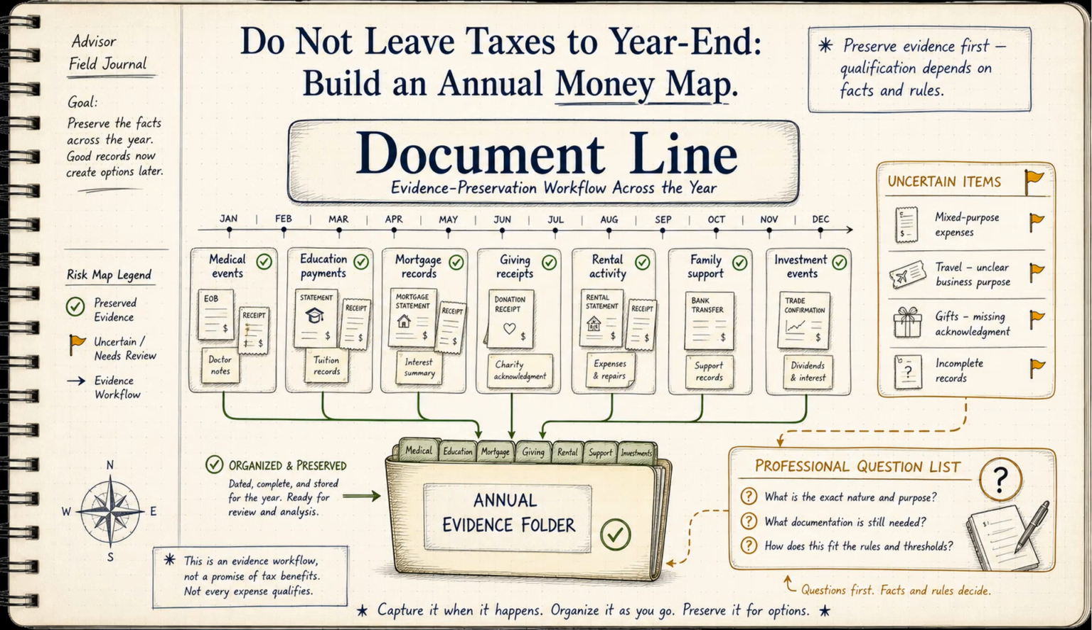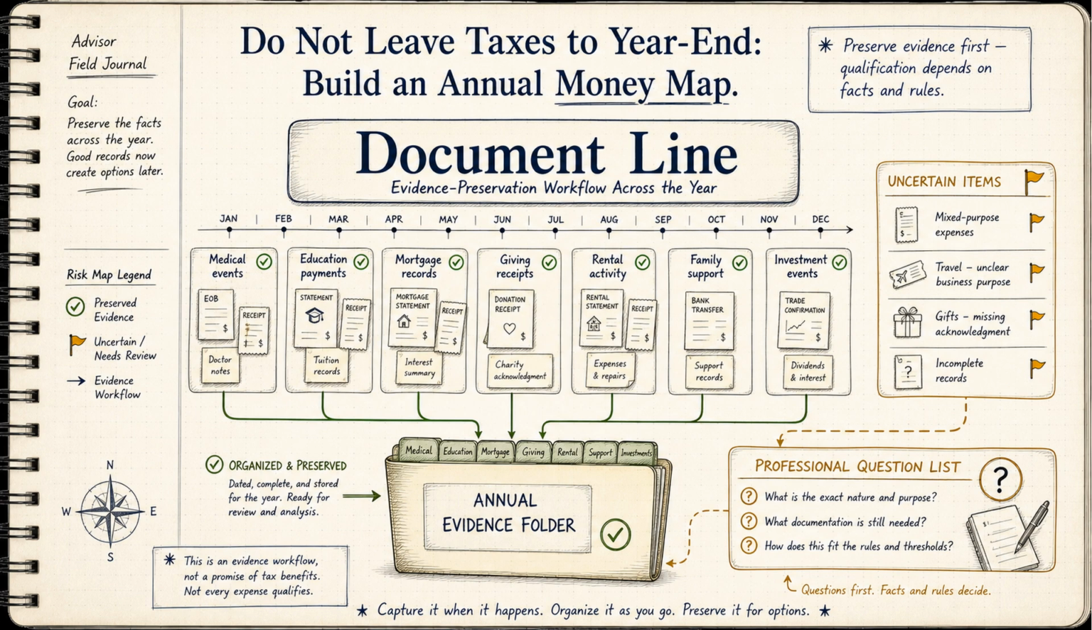The second line is the document line. Many tax-related items depend on records gathered throughout the year. Insurance premiums, medical costs, school spending, mortgage interest, charitable giving, rental documents, family support records, investment transaction statements, foreign currency records, and business expenses. Rules differ by location and status, so the map should not assume eligibility. It should create a monthly document folder and a question list for a qualified expert.